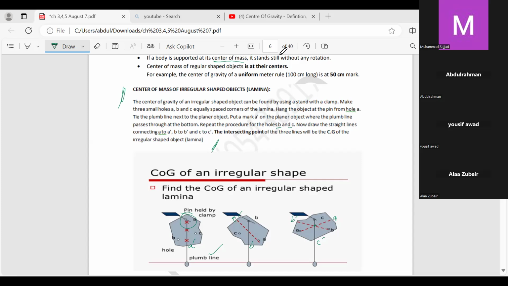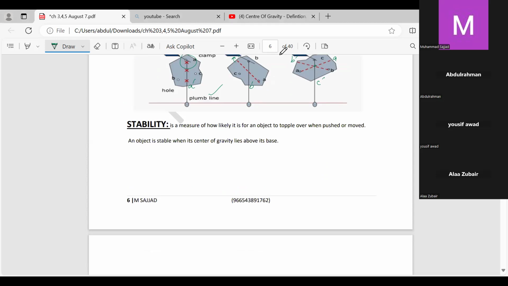Okay, good. Now we will be moving forward. Next is stability. Now, the definition of stability